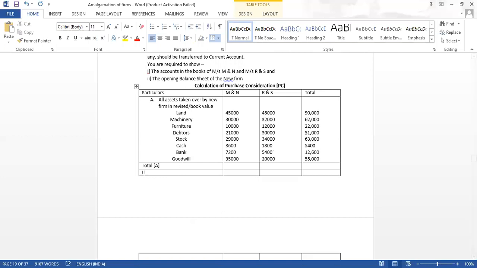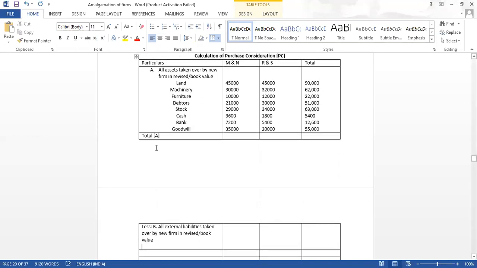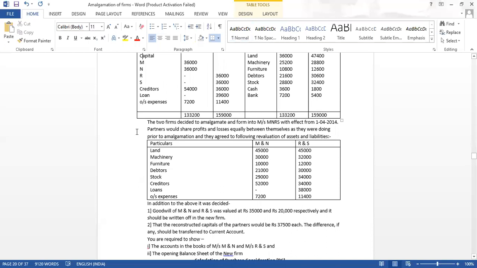Then we less B, all external liabilities taken over by the new firm at revised values, or if not revised, at book value. So this is also given. Go to the question. Revised values are given.